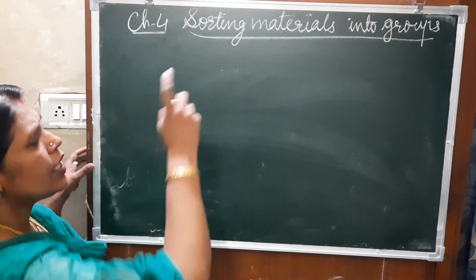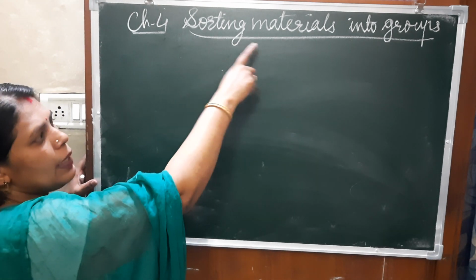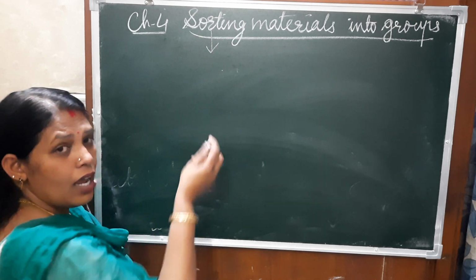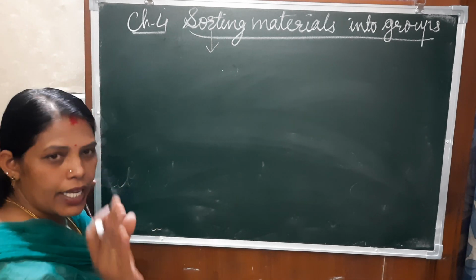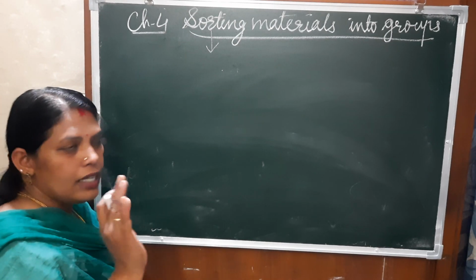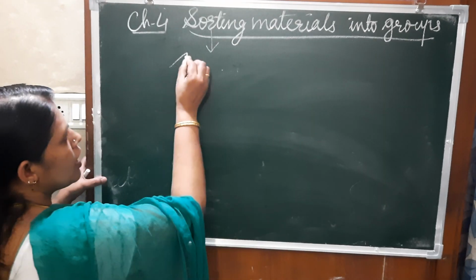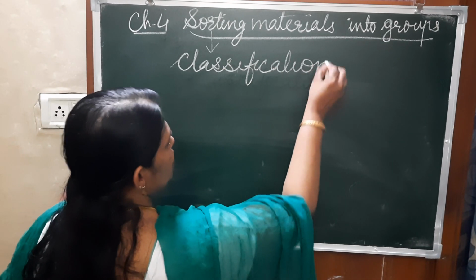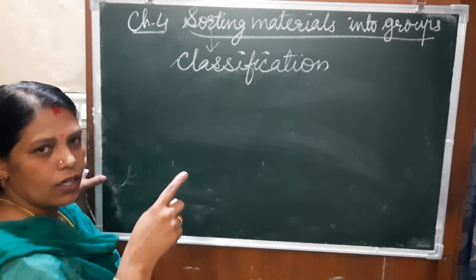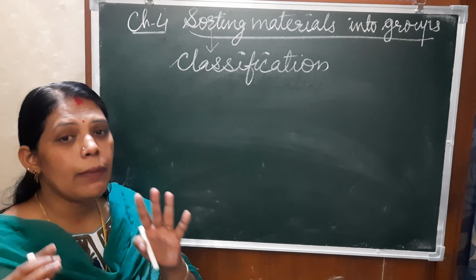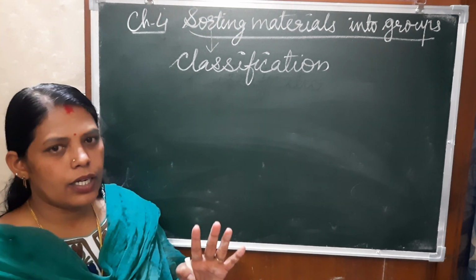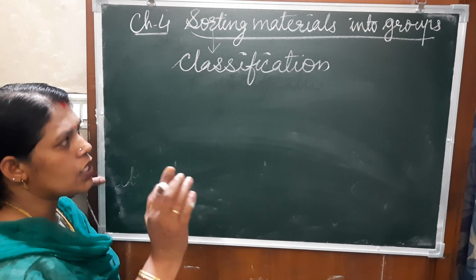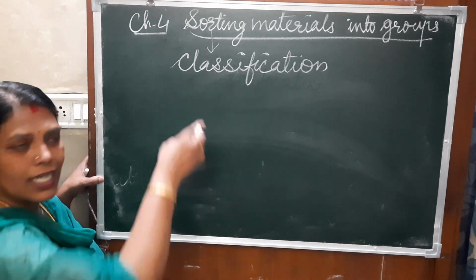Now children, here in this chapter, sorting materials into groups. Sorting means we are arranging the materials into groups. That is known as what? Classification. Classification means arranging or grouping things on the basis of their similar or dissimilar properties. On the basis of their properties, materials are arranged into groups. That is known as classification.